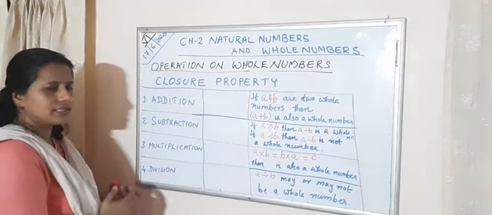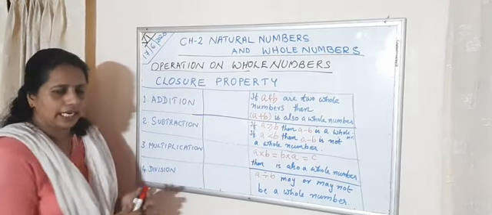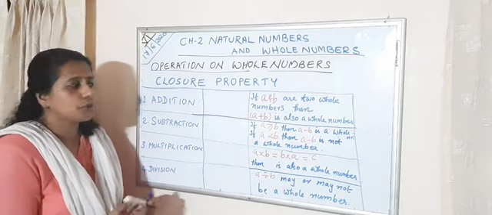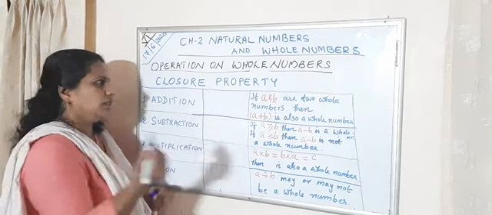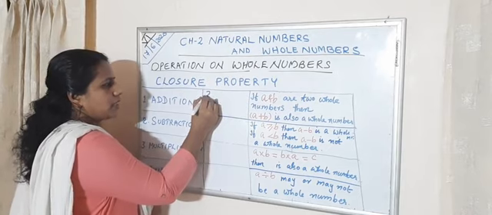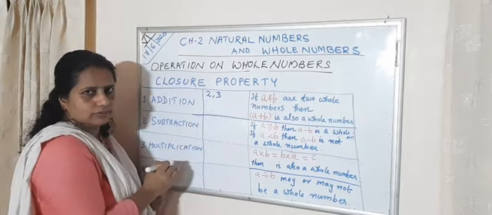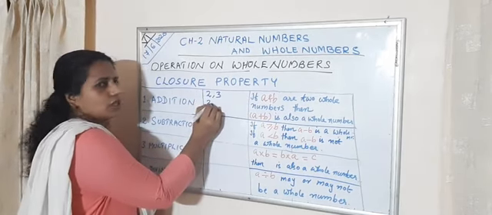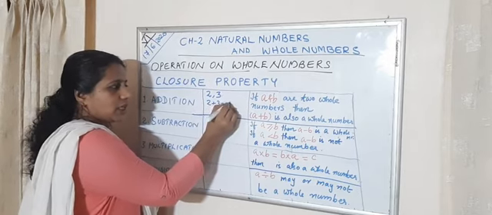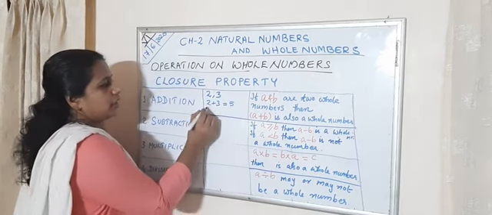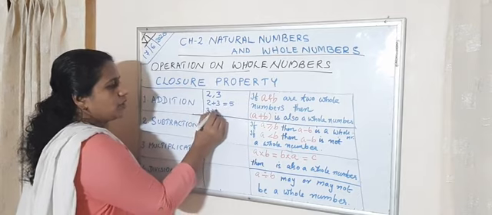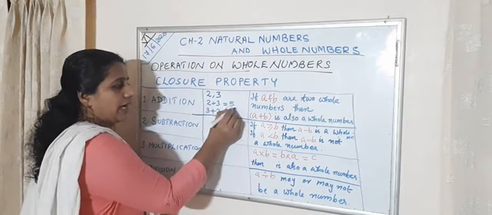Four operations are here. First one, addition, and I am taking two numbers, 1, 2 or 3, any numbers you can take. I am taking here 2 and 3. First, what is 2 plus 3? That is equal to 5. Then what is 3 plus 2? That is also equal to 5.